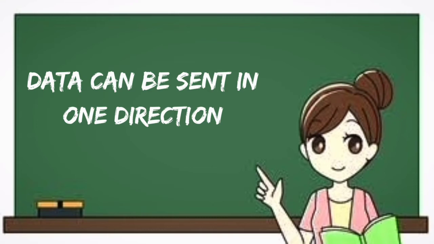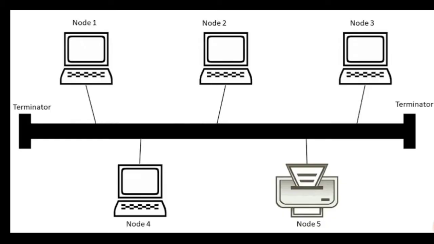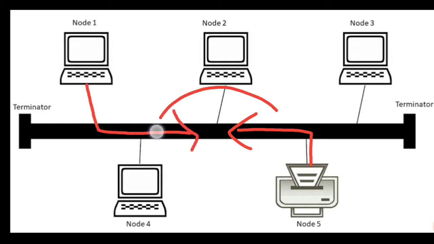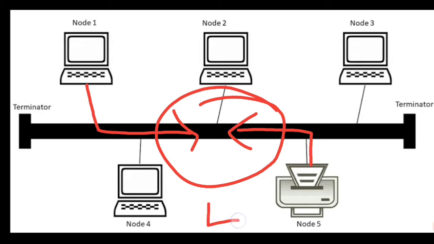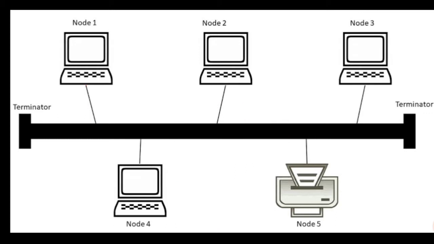Next is, data can be sent in one direction. That means you will get an error if multi-direction data are sent. For example, node 4 is sending data in this direction and node 1 is sending data in this direction. Here an error will occur, and that's why the data should be sent in one direction. It cannot be multi-directional. So these are some of the disadvantages. I hope you have understood both the advantages and disadvantages.